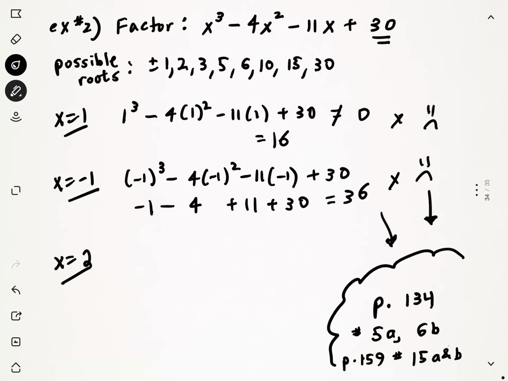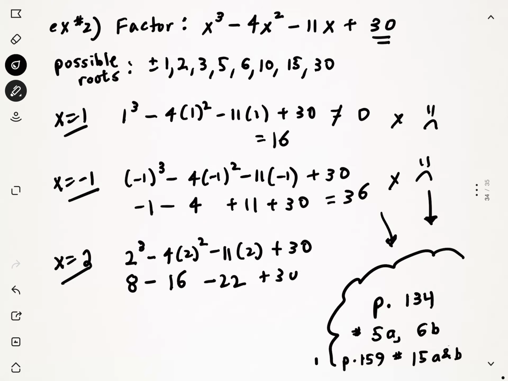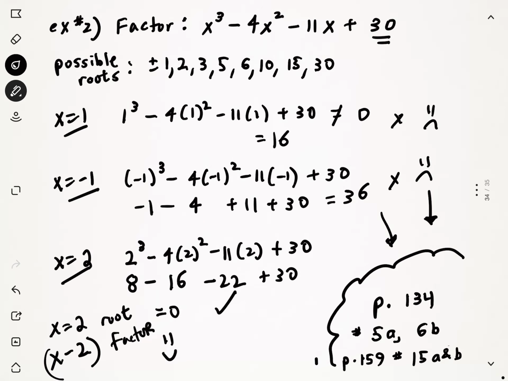So if I try x equals +2 next, I get 2 to the 3 minus 4 times 2 squared minus 11 times 2 plus 30. And then, of course, I may be skipping steps that you might want to include. That's up to you. But when I work through this here, I'm going to get an answer of 0 for my remainder. A remainder of 0, according to the factor theorem, tells us that we have discovered a factor. We know that x equals 2 is a root. So therefore, x minus 2 is the factor. We have discovered one of the factors of this polynomial.